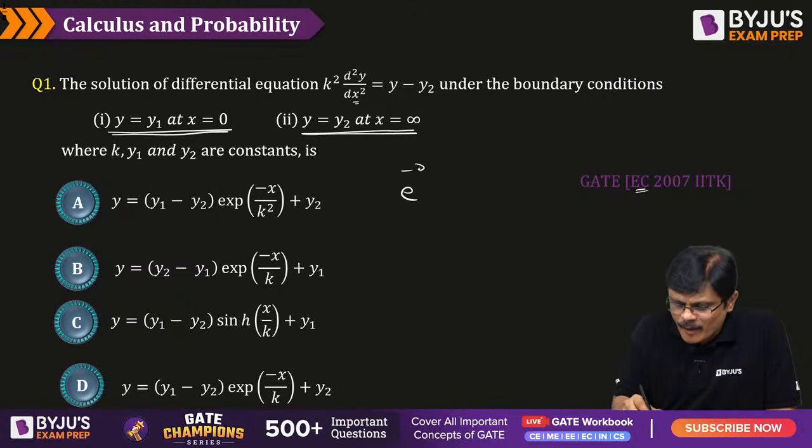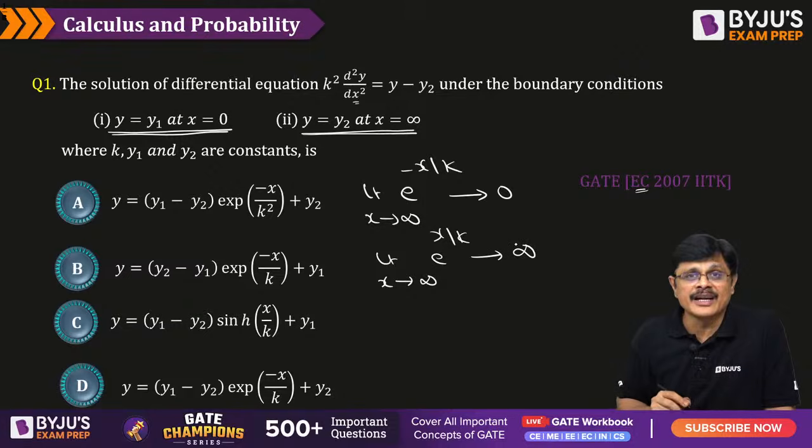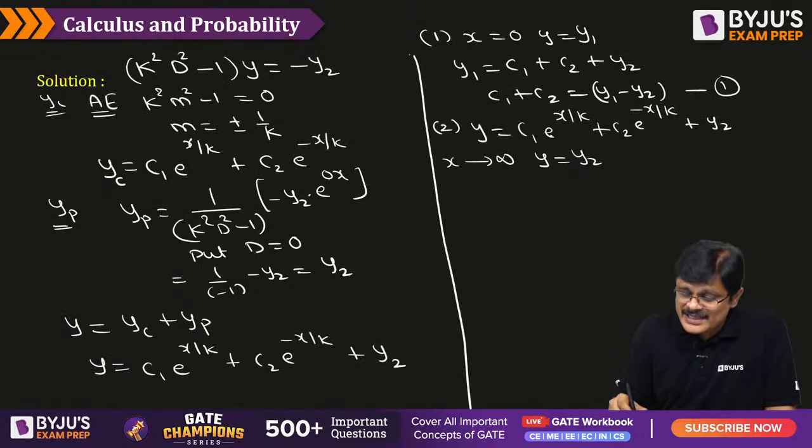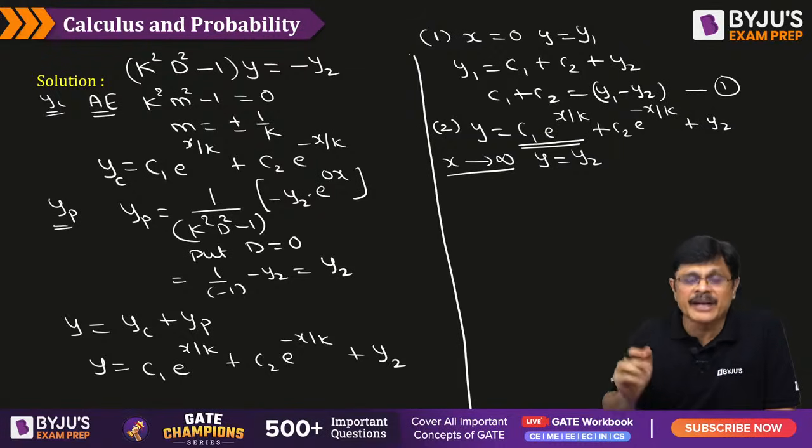If it is e power minus x by k as x approaches infinity, this e power minus infinity tends to 0. But if you consider the limit as x approaches infinity of e power x by k, this will tend to infinity. So this limit you cannot apply on this, because then y value should tend to infinity.